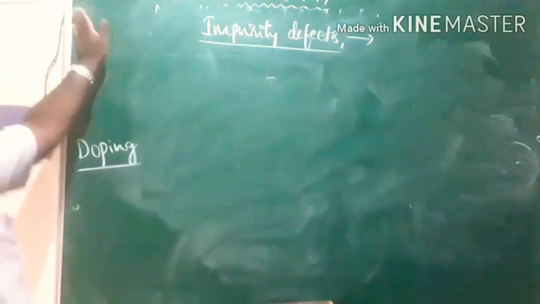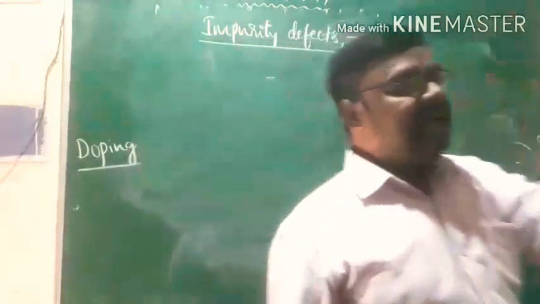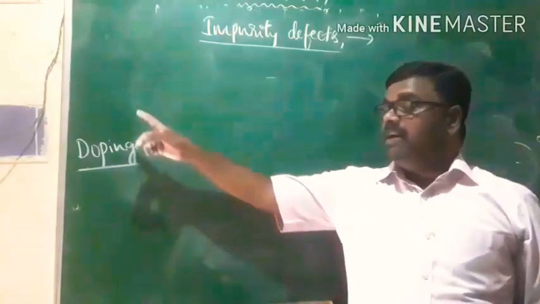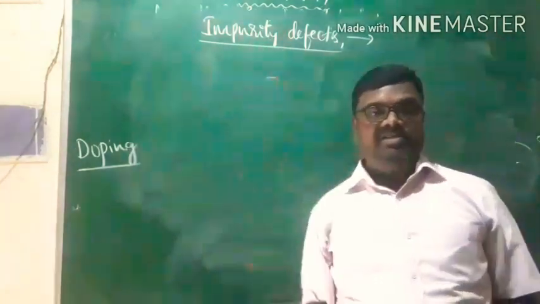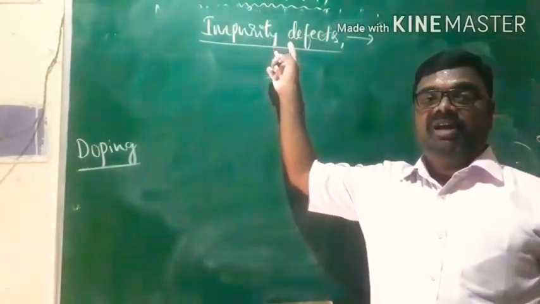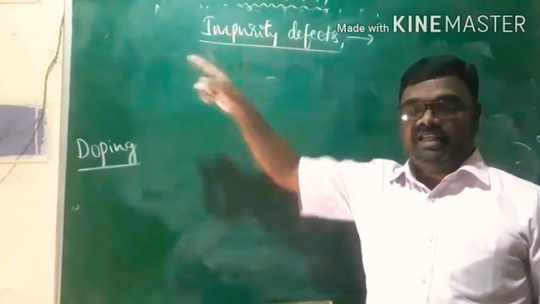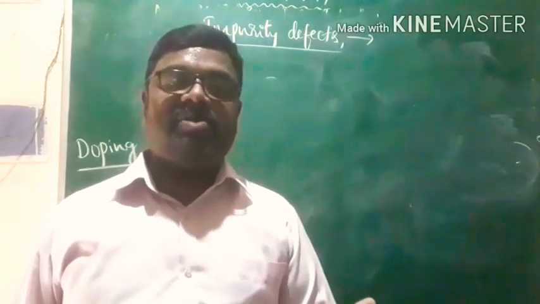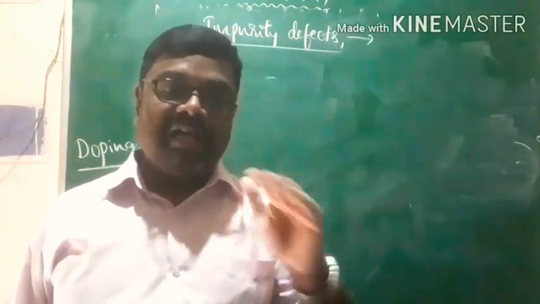When impurities are added to the crystalline solid, the foreign atoms or ions present in the impurity are going to replace host atoms or ions in the crystalline solid, and that brings about what we call impurity defect.